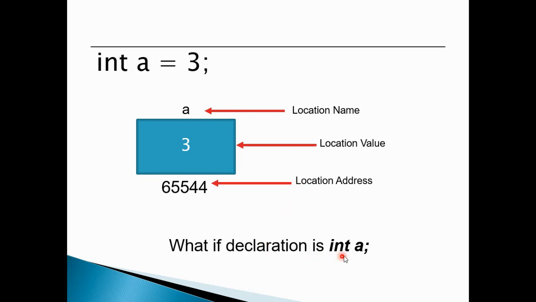If the declaration is int a, you can see that we have not initialized it. In this scenario, when the declaration int a is there, a memory location will be created with a garbage value, because the compiler cannot create a memory location without a value. The purpose of a variable in any programming language is to store a value. So if you do not mention which value you want to store at that memory location, the compiler will choose its own value, and that value is called a garbage value.